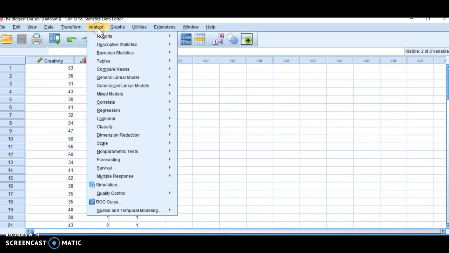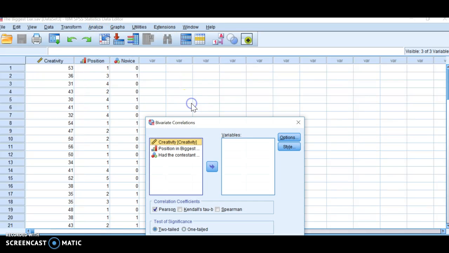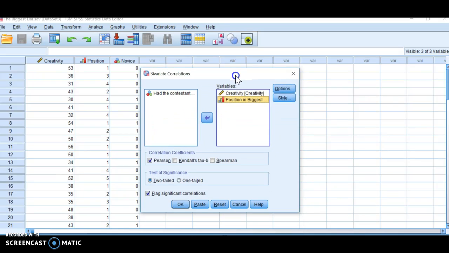You go to Analyze, you're going to go to Correlate, and you're going to go to Bivariate. And you're going to move creativity and position in the biggest loser. And the reason that you're moving these two over is because that's our research question. Is there a relationship between creativity and position in biggest loser?